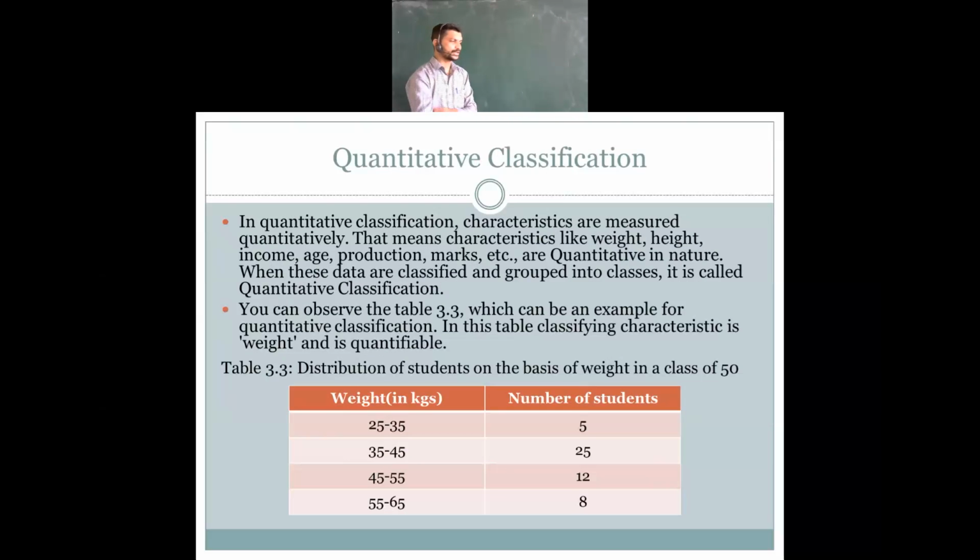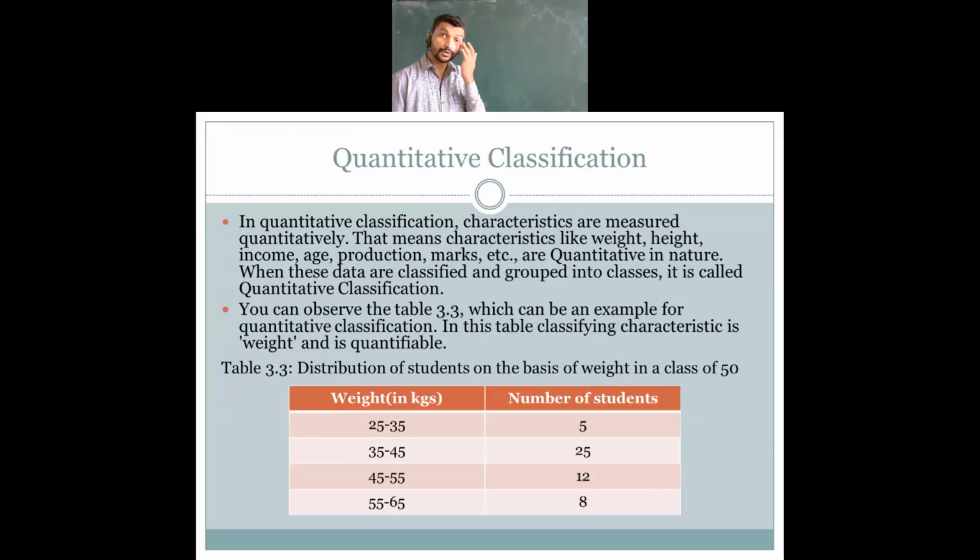Let's see the quantitative classification. Quantitative classification means, as you usually know, weight, height, income, age, productivity or production, or marks, etc. These are the quantitative classifications. Now here the same is presented in the table.